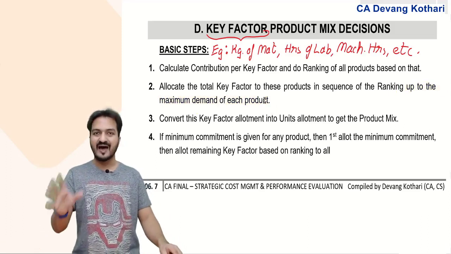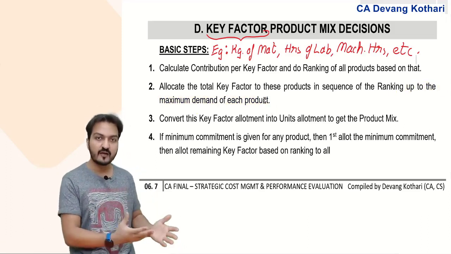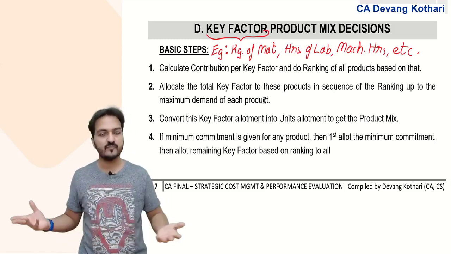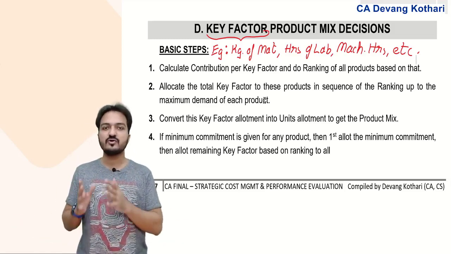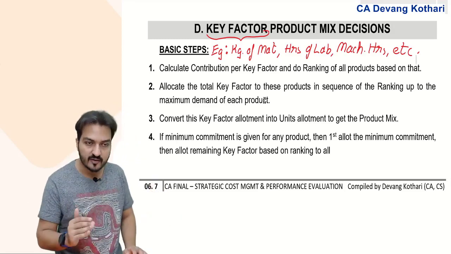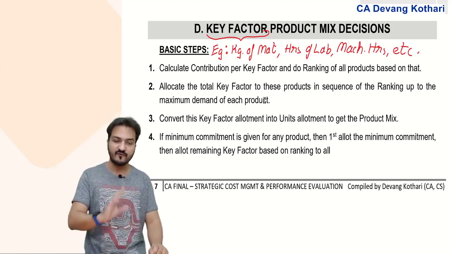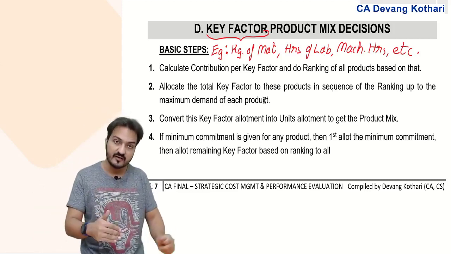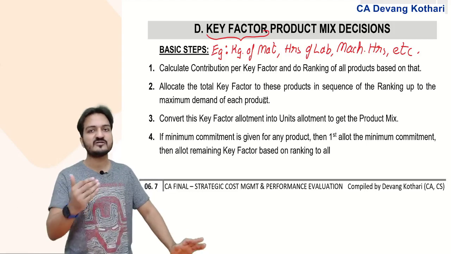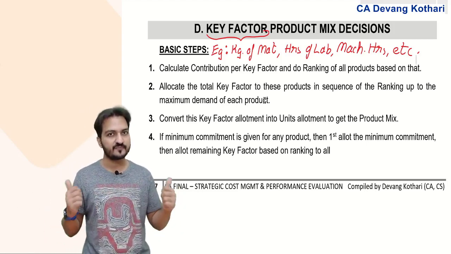If product A has the highest contribution per key factor, does it mean I will give the entire key factor to product A? No, because product A does not have so much demand. I will allot key factor to product A until its maximum demand. Then I allot the key factor to the next rank, again up to its maximum demand. Then I allot key factor to the third rank and so on. Done? Yes.